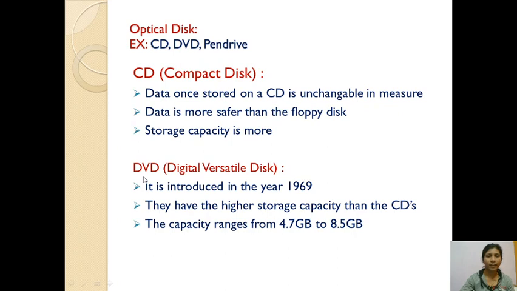Then second one is DVD. DVD means digital versatile disk. It was introduced in the year 1969. They have higher storage capacity than the CDs. Means we can store a larger amount of data than the CDs in a DVD. The capacity ranges from 4.7 GB to 8.5 GB. This much data we can store in DVD.